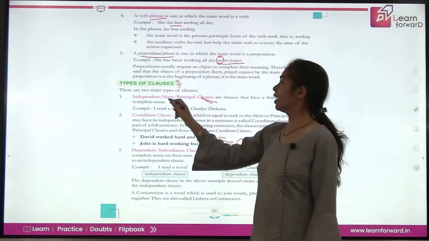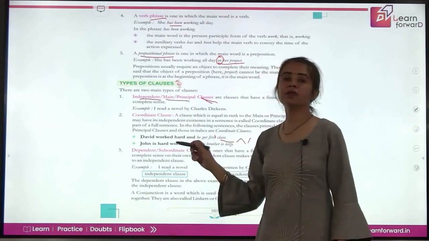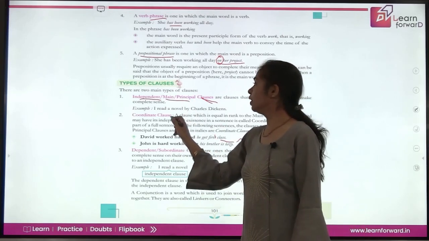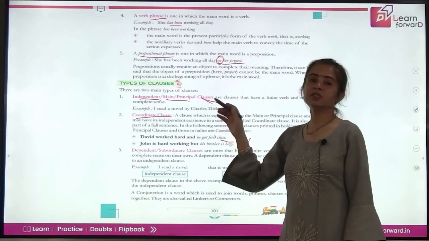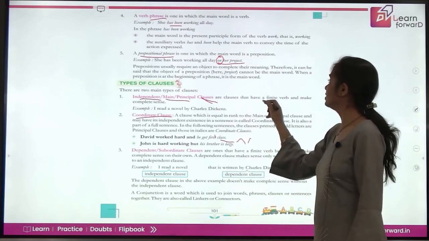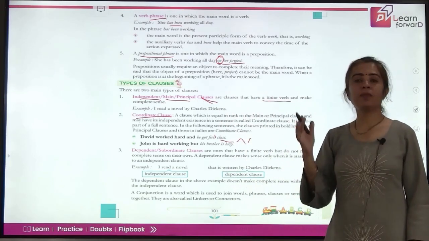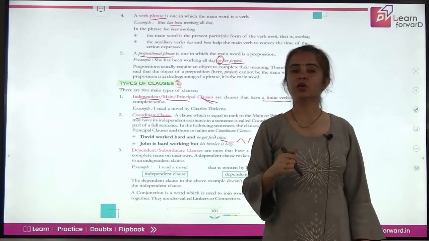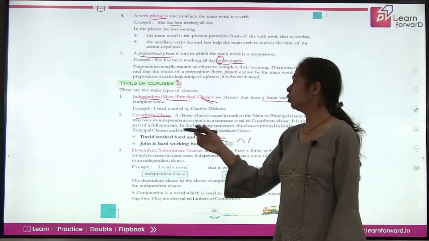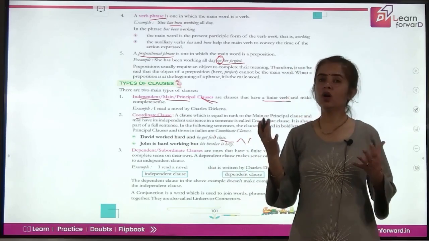Independent clauses can be main or principal clauses. They can be coordinate clauses also. Now, what is it? Main clause, principal clause, that is the main part of the sentence which has a finite verb and it has a subject also. Similarly, a coordinate clause is also almost independent.